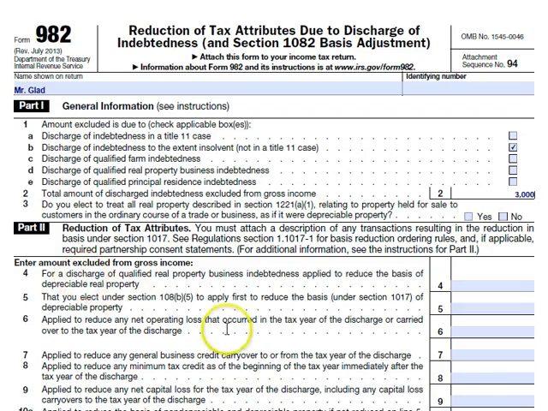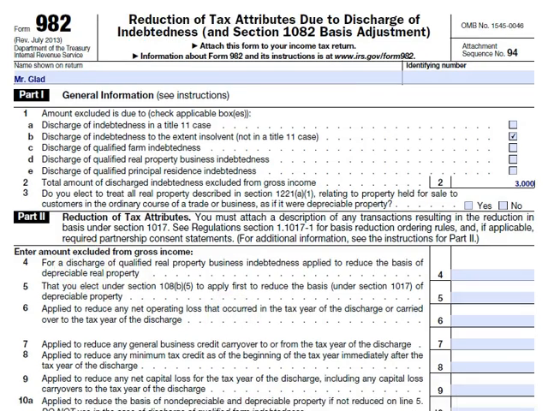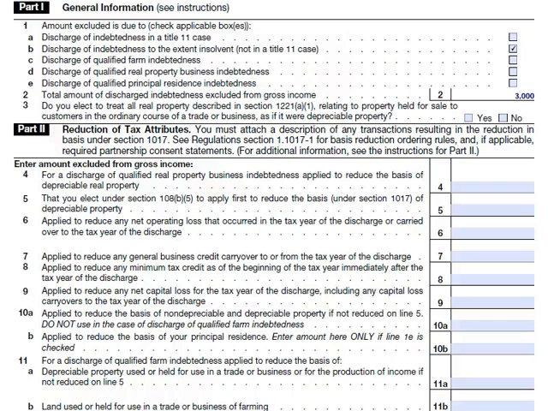He would have to show that his reduction in tax attributes in Part 2 would be both on Part 6, which is the $1,000 of NOL carry forward being reduced, as well as line 10A showing the $1,000 of basis reduction.